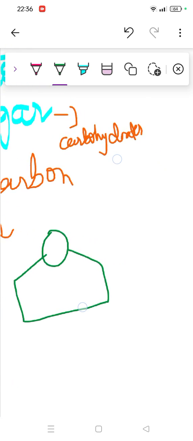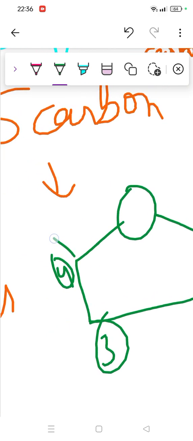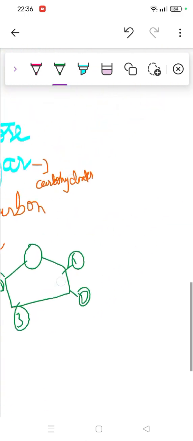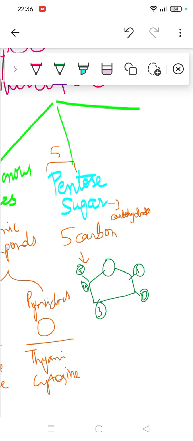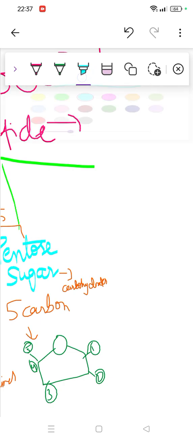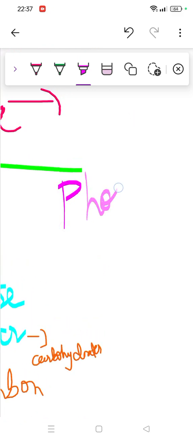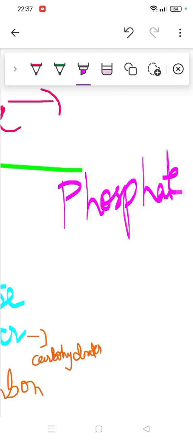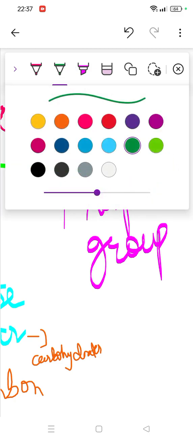So if I make it out, let's go with another color now. This is the structure. Here we'll see all these nitrogenous bases, suppose I'm taking adenine first, 5 nitrogen spaces are present, right? So I hope this will be a simple structure. Pentose sugar is present, nitrogen bases, pentose sugar, and lastly we have the third one, the phosphate group.